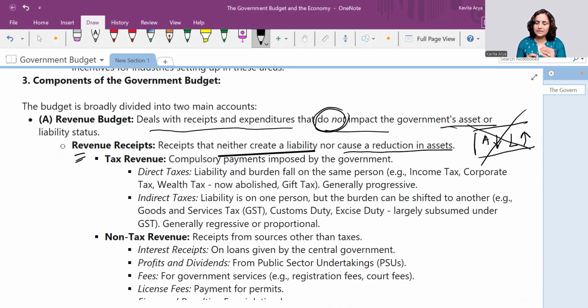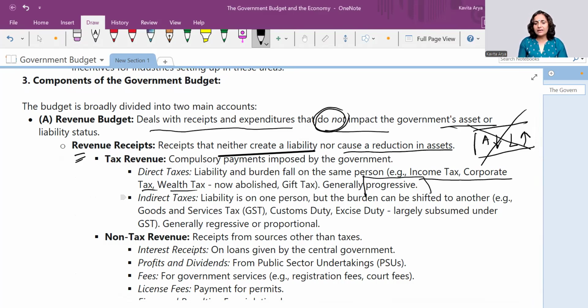He cannot shift his tax liability onto some other person. Direct means the income tax, wealth tax, gift tax, corporate tax. These taxes are of such a nature that whosoever is earning, that person only is paying. So the dent on the pocket is felt here in direct tax, right? And it is generally progressive in nature.